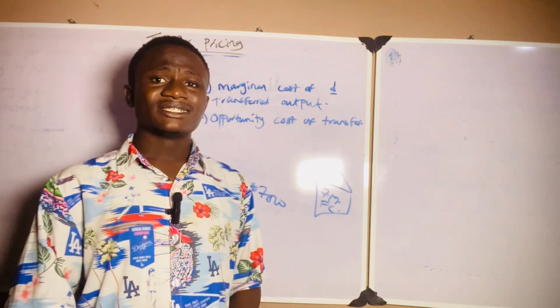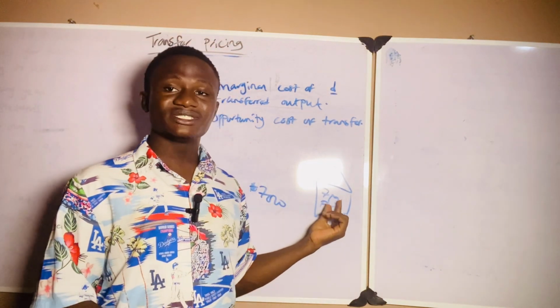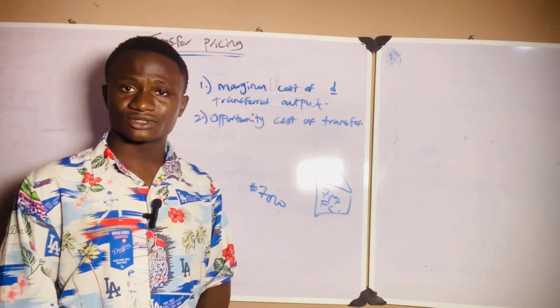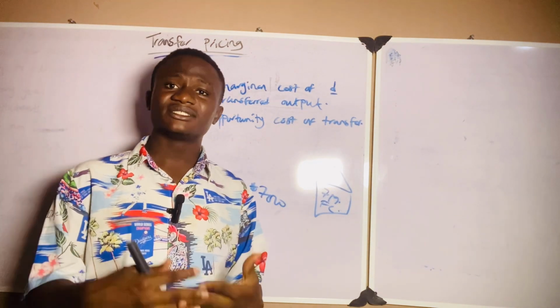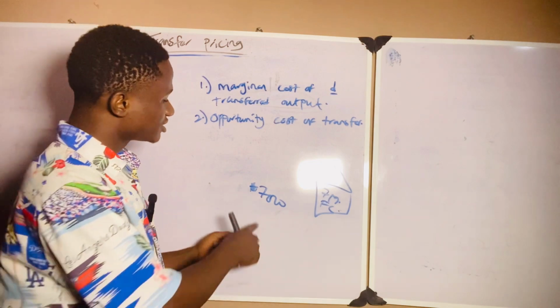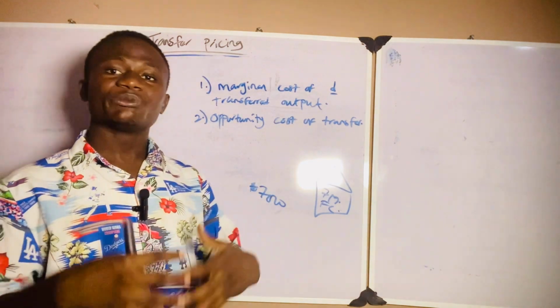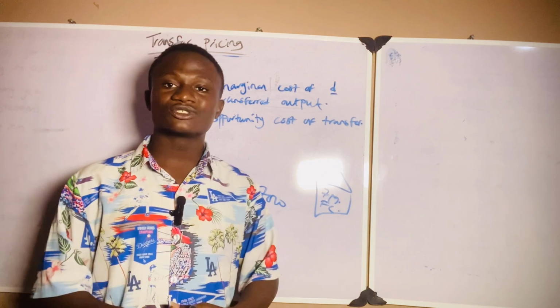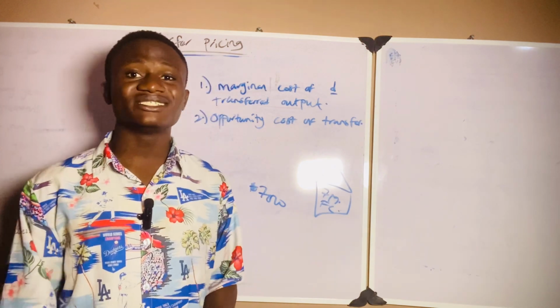Why? Because even I don't need this 7 million naira every day to produce. No, all I need to produce is this 7,000 naira. So for me to be able to make any decision, I must be able to at least cover this my 7,000 naira. So we believe, or some scholars do believe, that the fixed cost is not really a cost that we should consider when making decisions.